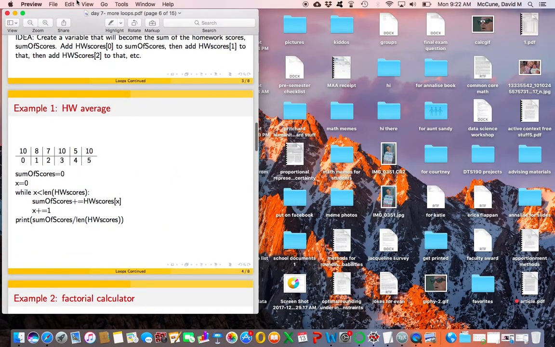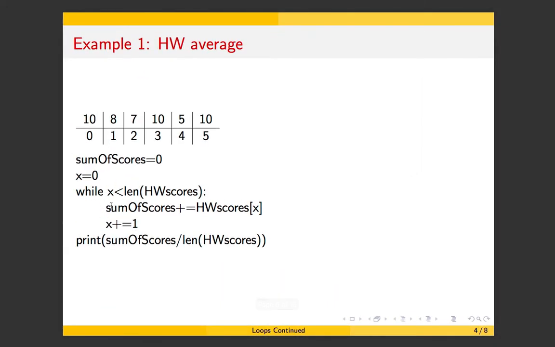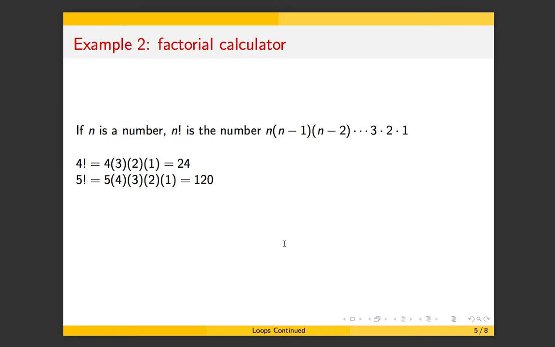Okay, so there's an example of a loop to calculate an average for you, although I guess the loop is really calculating the sum first. The average comes in at the very end when you divide by the number of scores. Okay, let's do a couple more examples. So example 2 is going to calculate factorials for you.